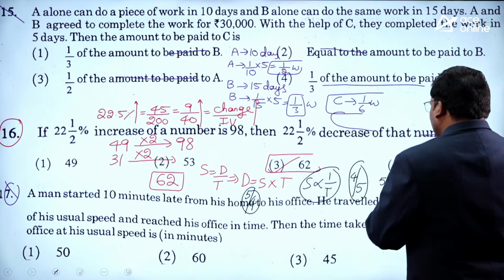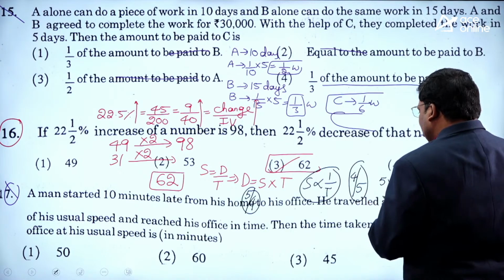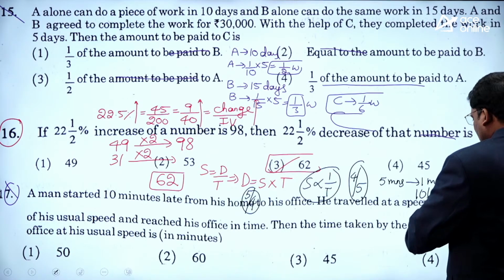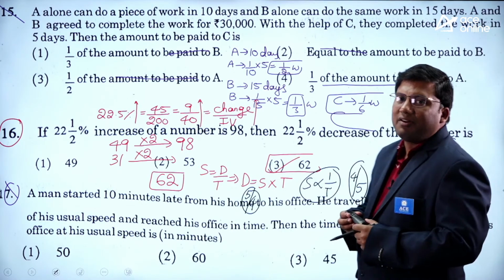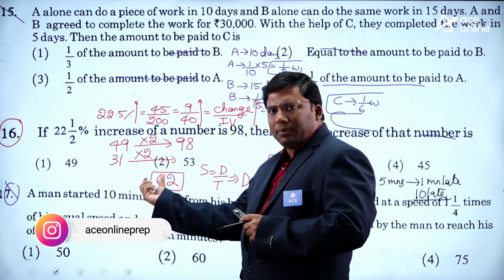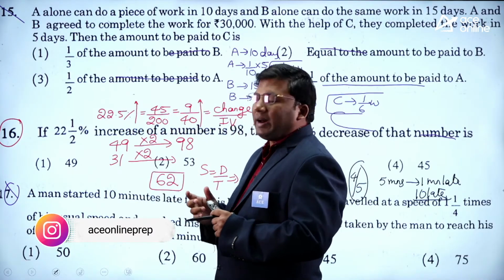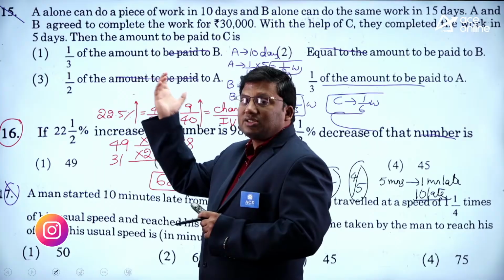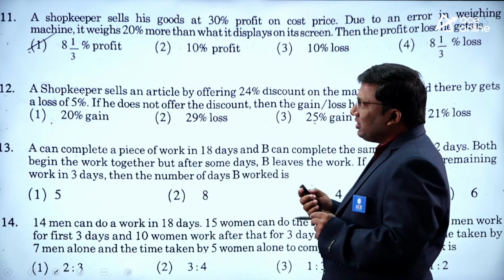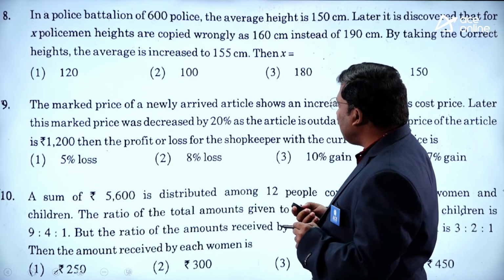Now if you see, according to the question he started 10 minutes late. I hope the idea is clear. 5 tens are 50. This is a very simple inverse proportion question. This is a very simple percentage change question. Work is given in the amount of salaries. 11th question, we can solve the 11th also. 11th is an easy question.